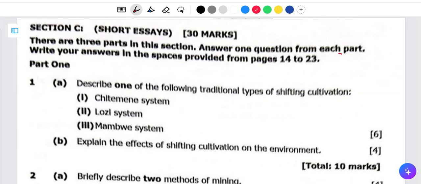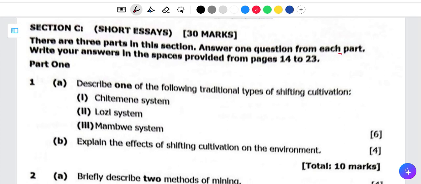The AC part, which is section C. Specifically, I'm going to focus on the geography part. So you're supposed to answer one question from each part. Then you're supposed to write the answers in the space provided from pages 14 to 23.